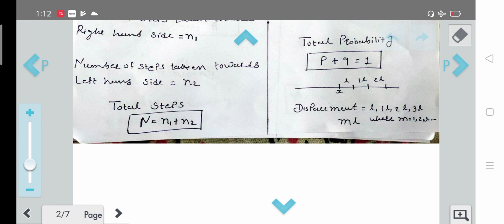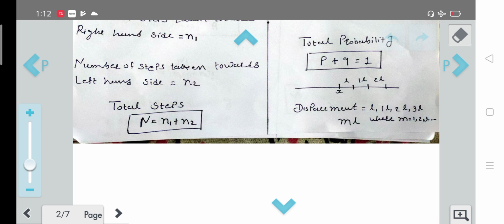So we can generalize this formula as displacement is equal to mL, where m is any integer, 1, 2, 3 or so on. We have considered four main physical quantities here. The first is steps taken towards the right hand side, which is n1, the steps taken towards the left hand side, which is n2, and the probability of finding the particle at the right hand side, which is p.